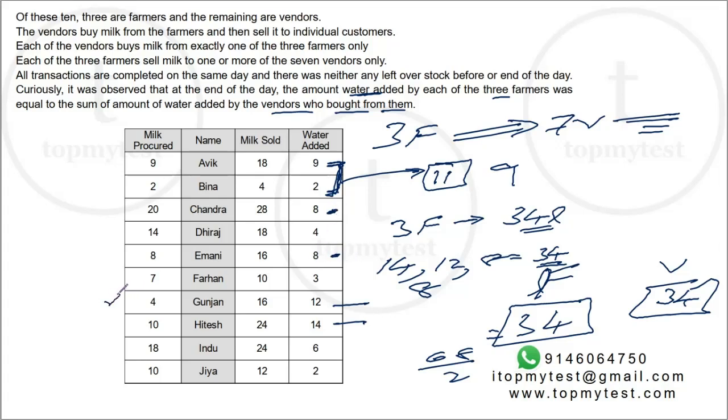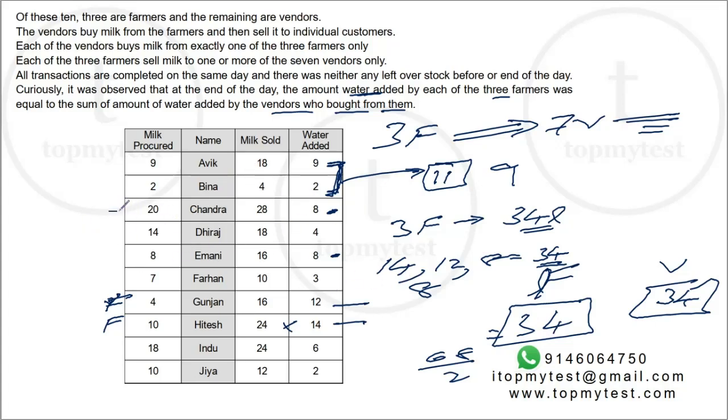So we know these two are farmers. One of them has to be a farmer. Is there any other way to get 34 with just 3 people? Suppose I don't use 14. With 12, the next highest is 9, that's 21, and I need a 13. Not possible. You can do 14, 9 and 3, but that is only 26, even with the 3 people. So there is no way. 14 and 12 are definitely there, and the third one will be 8. That's the only way to get 34.